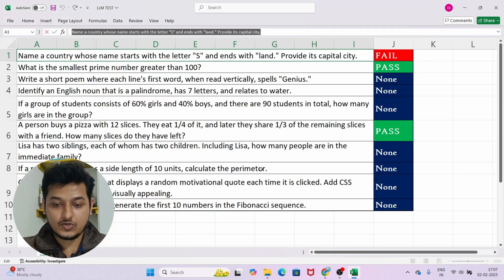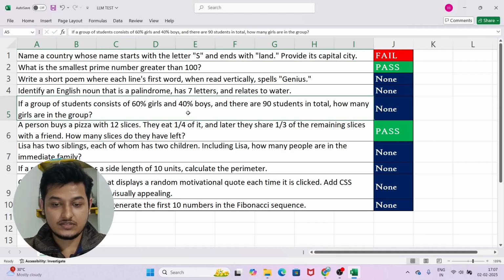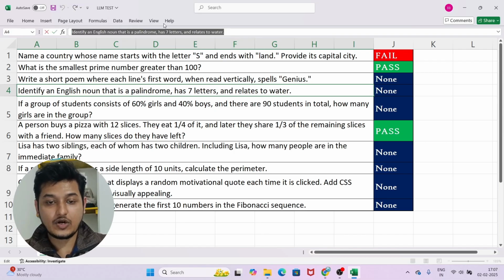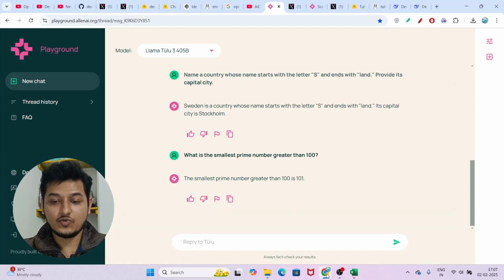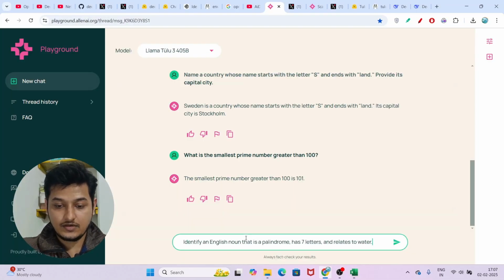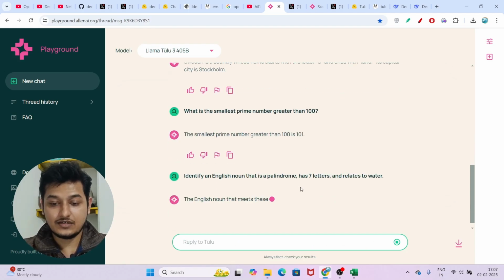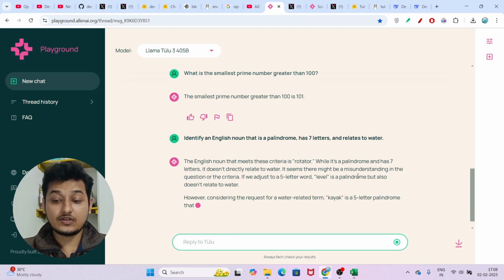Okay, so now I will test another question. This is the fourth question: identify an English noun that is a palindrome and has 7 letters and relates to water. I got the correct answer for this in the case of O3 mini and this DeepSeek R1, but I will check whether this Tulu 3 has the capability or not. The answer should be yes. I got the correct answer.